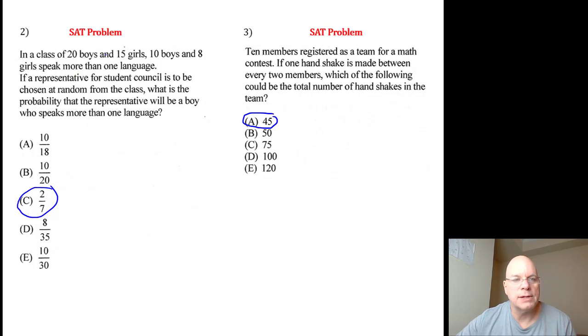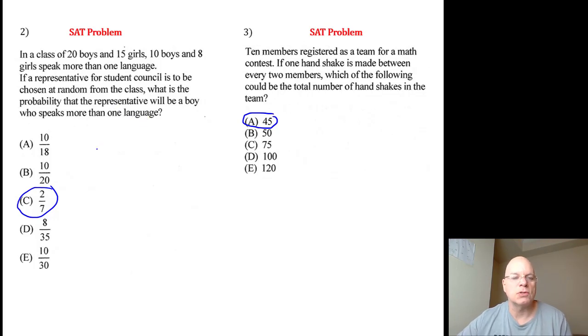In a class of 20 boys and 15 girls, 10 boys and 8 girls speak more than one language. If a representative for student council is to be chosen at random from the class, what is the probability that the representative will be a boy who speaks more than one language?